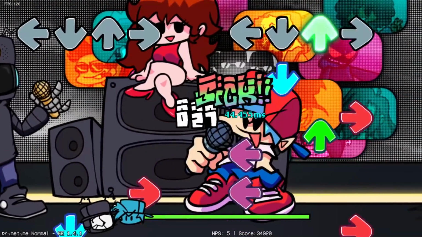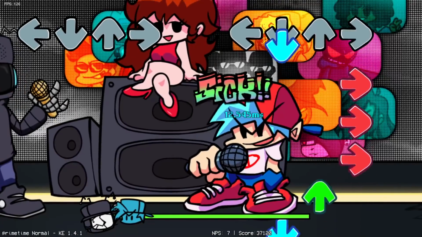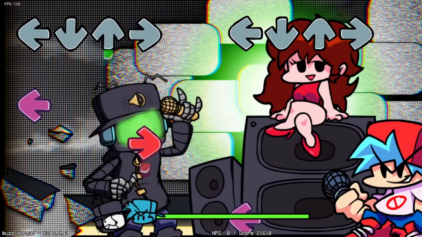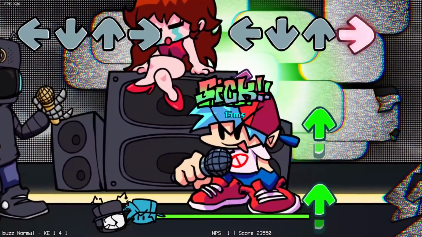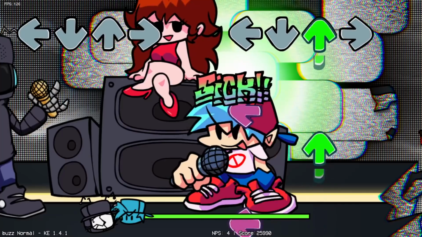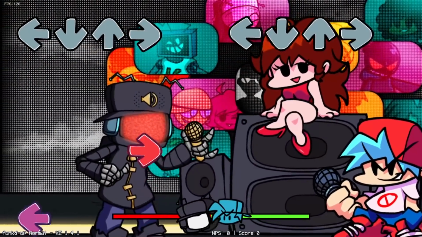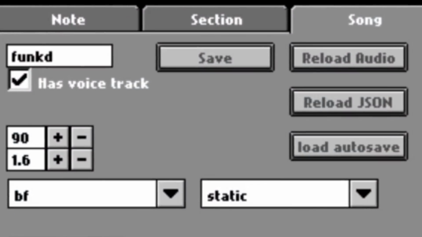During the events of Versus Static, the rap battle between Static and Boyfriend slowly opens up a portal to the real world from the TV world. Static was originally supposed to break down and be left behind in the TV world, hence the removed broken down animations and the song Funked Up not making it to the final version of this mod. Funked Up is still charted in the game files and can be played. Simply type funked-up into the debug menu to play this extra track.